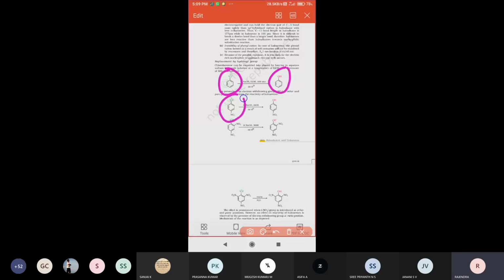When it reacts with sodium hydroxide, the OH group replaces the chlorine. Next, ortho and para dinitrochlorobenzene is taken. This compound further reacts with sodium hydroxide, and the OH group replaces the chlorine. In all these cases the chlorine atom is replaced.